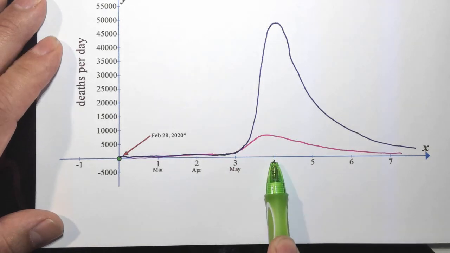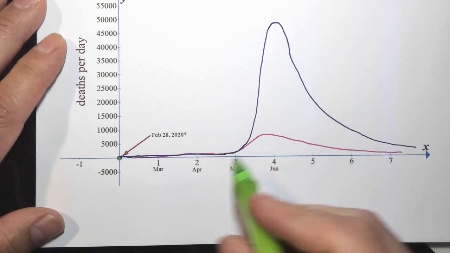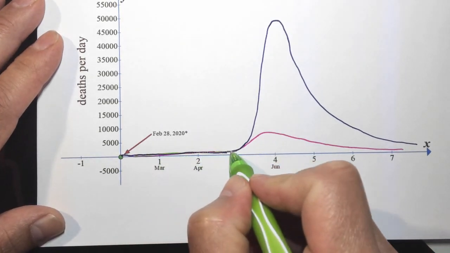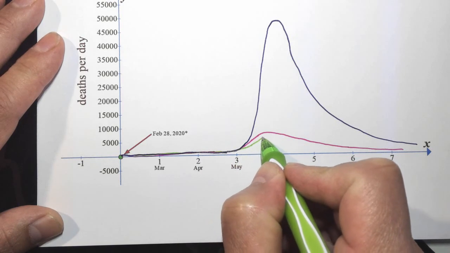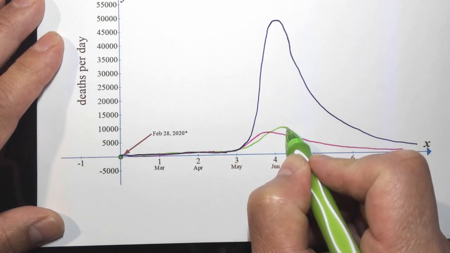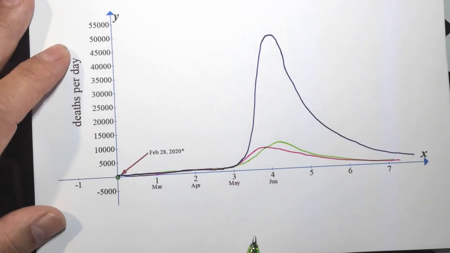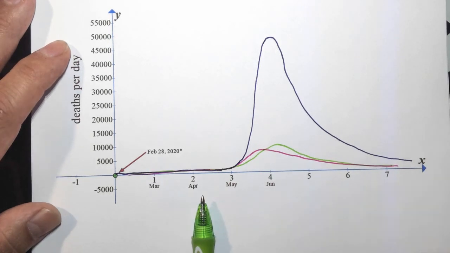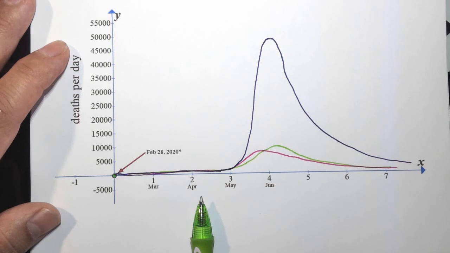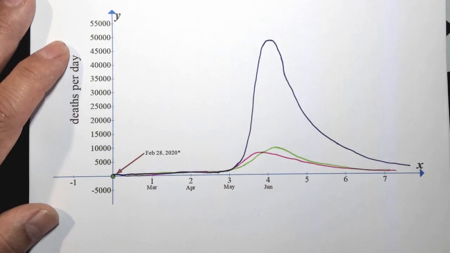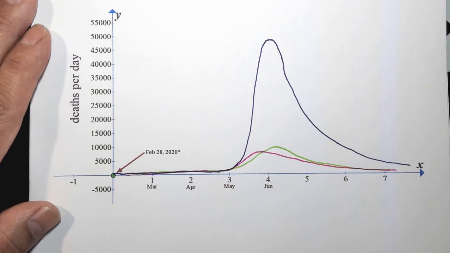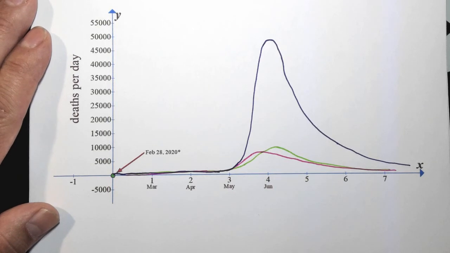Right about here, a lot of states are opening up, right? All the riots that are happening. So this is what's likely to happen: it might go up a little bit more because of all the people-to-people exposure that's taking place. Yeah? So every time there's a change, the prediction has to change. That's the bottom line. So it's not that they were wrong. It's we do stuff and it affects the outcome. Cause and effect. Yeah? Okay.